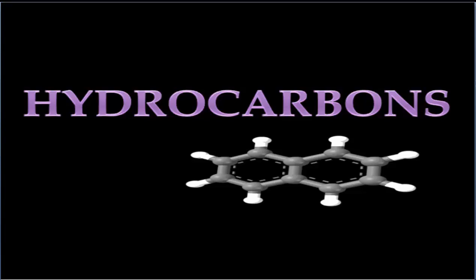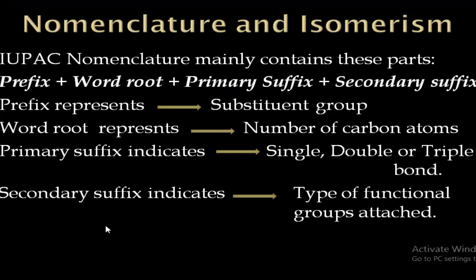In the previous lecture, we studied the classification of hydrocarbons and the alkanes. What is the general formula of alkanes and what are the different members of the alkanes? All those things we have discussed. Now, in today's lecture, I am going to discuss nomenclature and isomerism. So how these alkanes are named, and what is the arrangement of the atoms in these alkanes, that